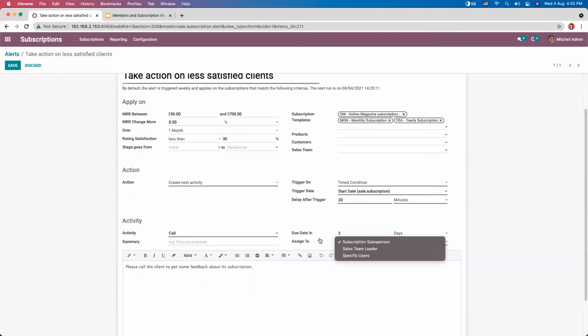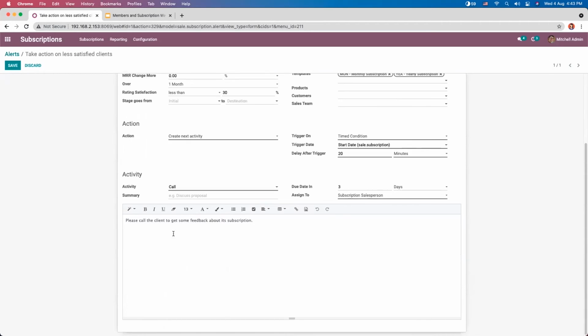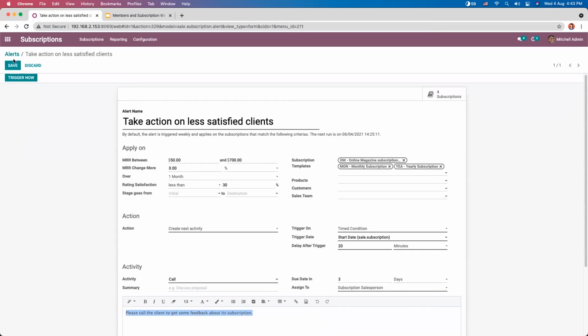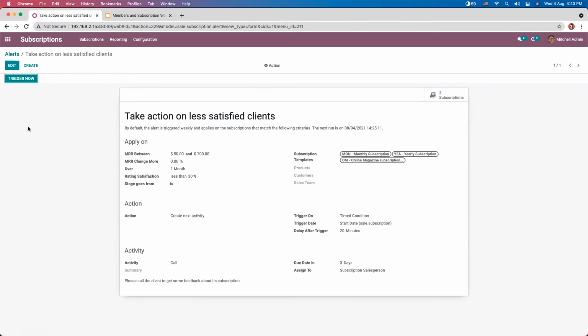And you can assign this activity to a subscription salesperson or sales team leader or specific users. And by providing the description of the activity, here you can see by default a description is added: Please call the client to get some feedback about their subscription. And here you have a lot of formatting options. So after adding that, you can save the alert.